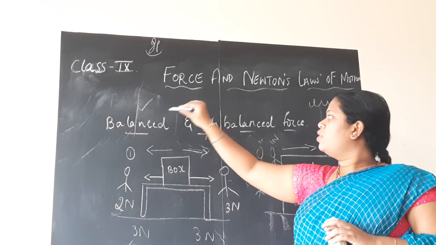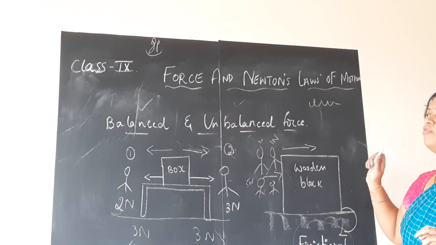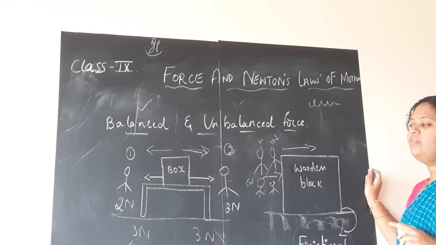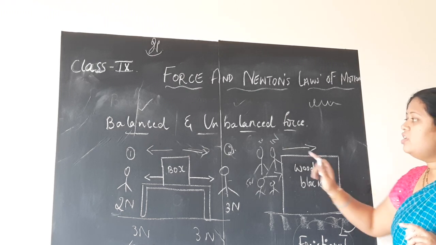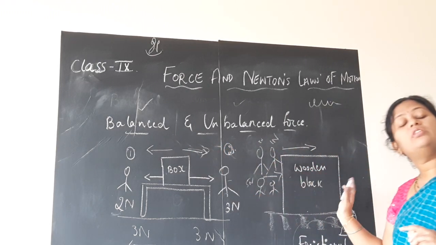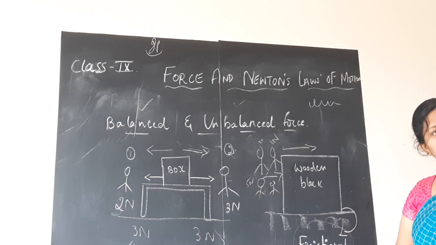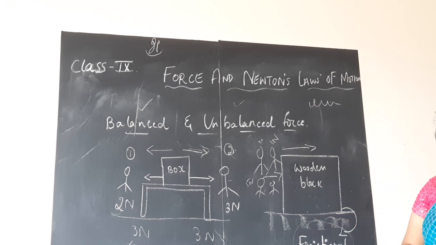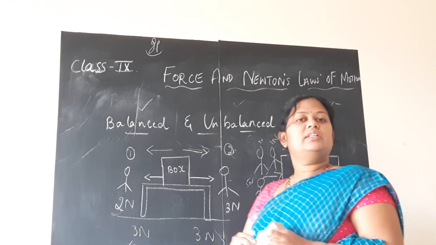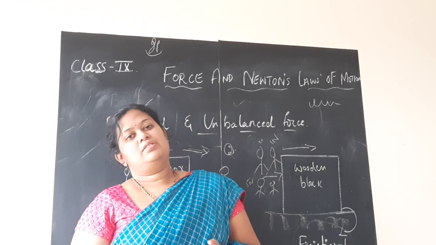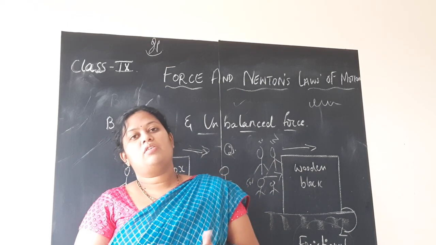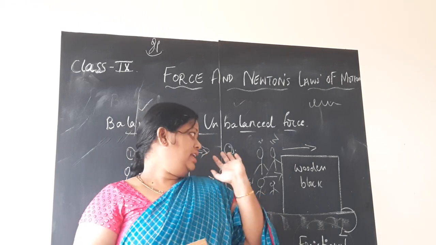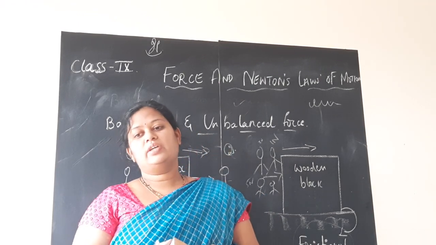So in this example also, we understood the concept of balanced and unbalanced force, children. Hence the statement once more we can apply here: if the force is balanced, the body or the object continues to be in the state of rest. If an unbalanced force is present, then only the object or body starts to move. This is a very, very important concept, children. So this is about the concept of balanced and unbalanced force. So let us soon glance at your textbook once.